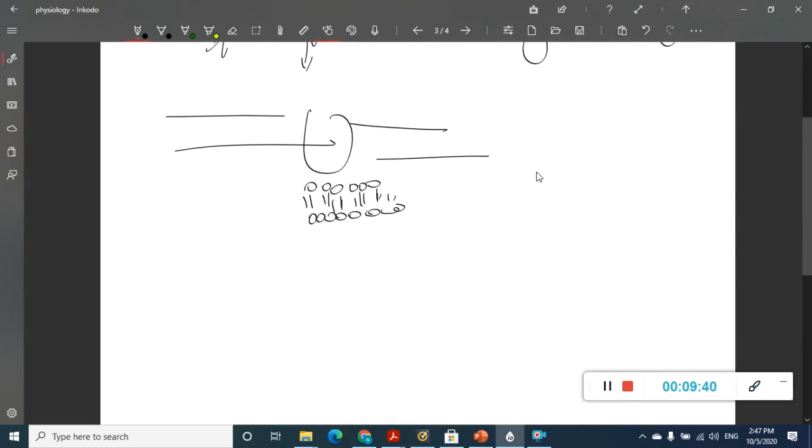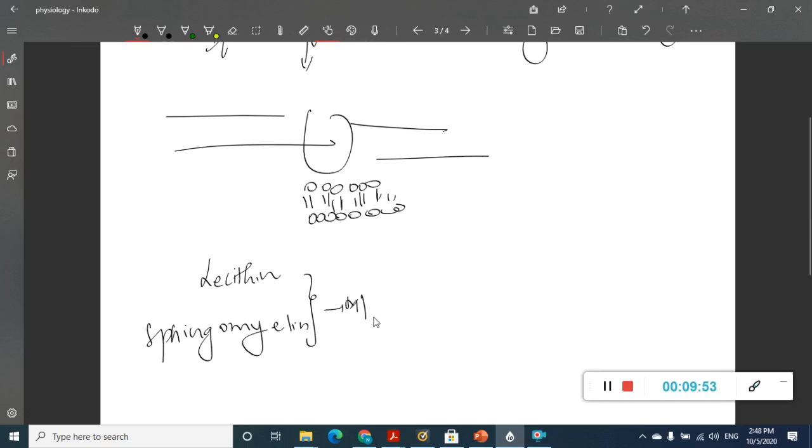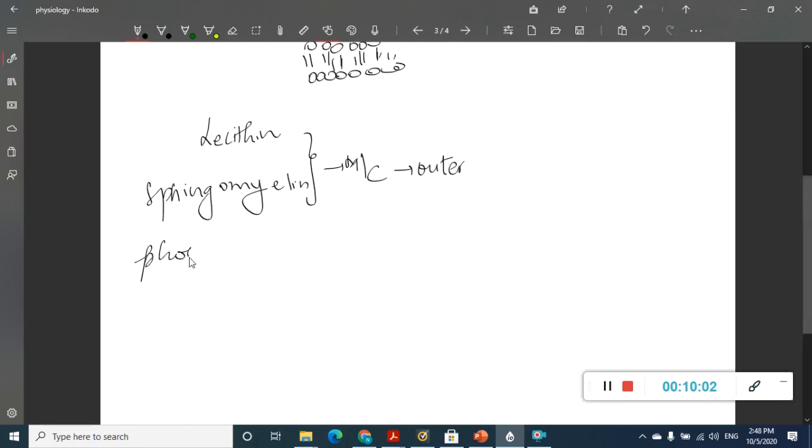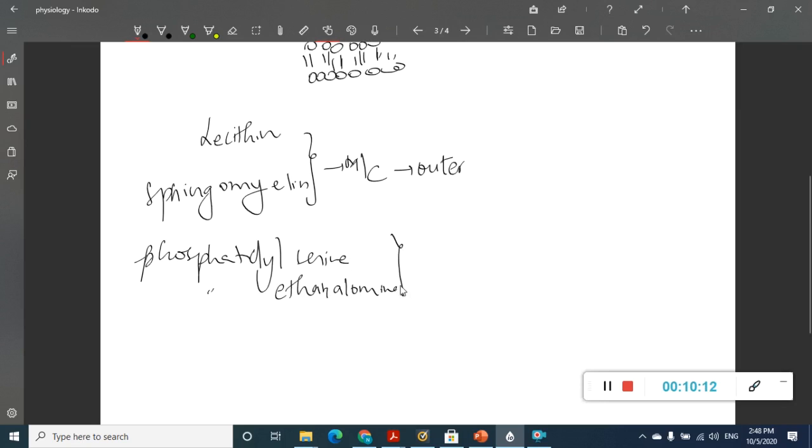That is because the phospholipids which contain choline, like lecithin, and sphingomyelin are mostly located in the outer layer, whereas aminophospholipids like phosphatidylserine and phosphatidylethanolamine are most commonly seen in the inner layer.